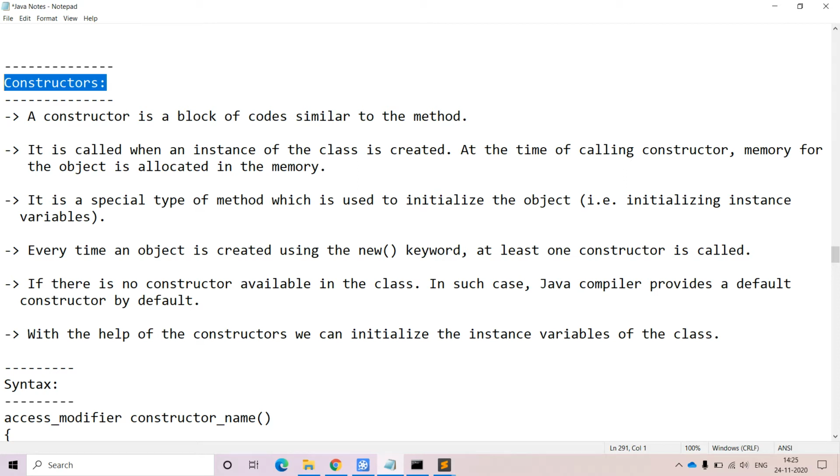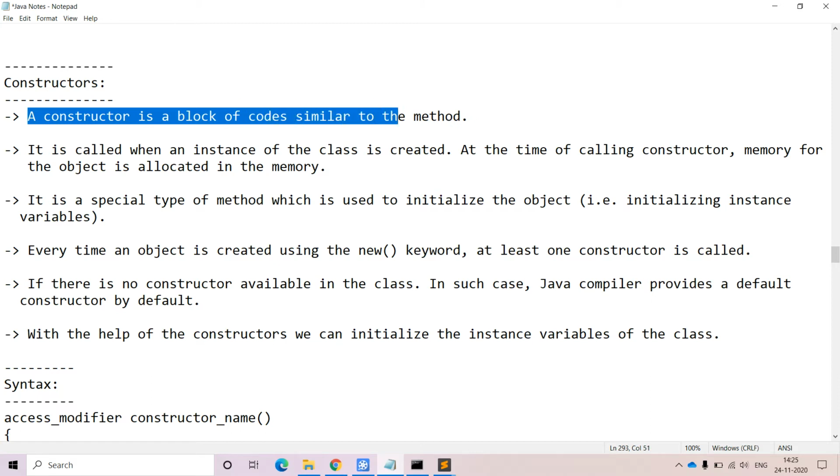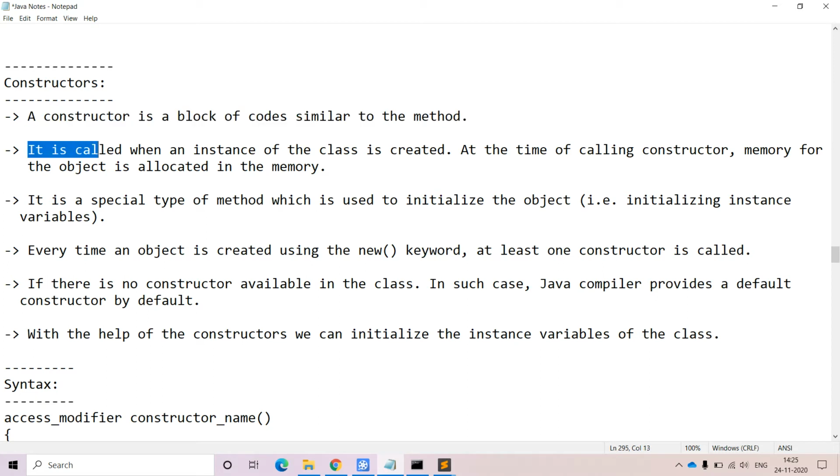And coming to the constructor, a constructor is nothing but a simple block of code which is like a simple method in Java. There is a little bit of similarity between methods and the constructor, but at the time of defining constructors and methods, we have to follow so many rules. All those rules we will cover here now. And the constructor, especially,